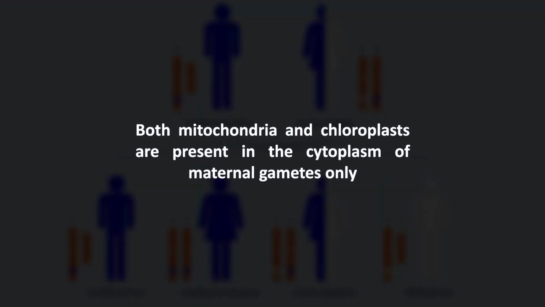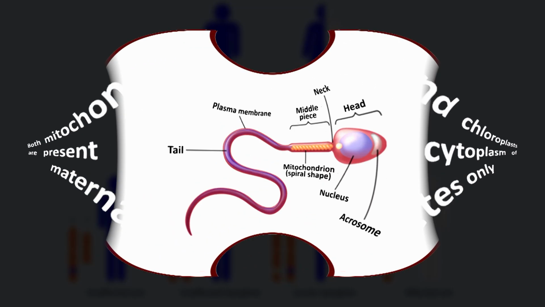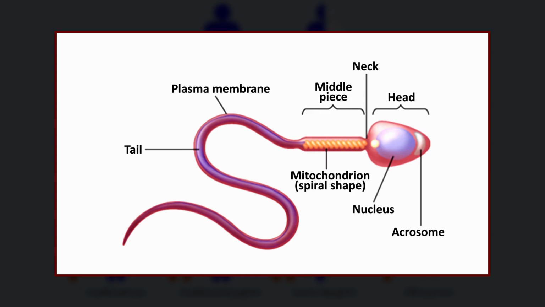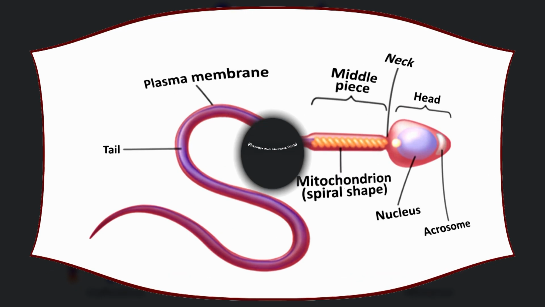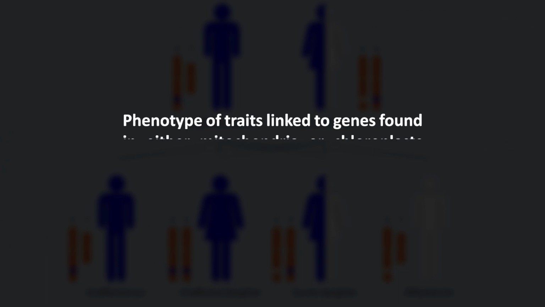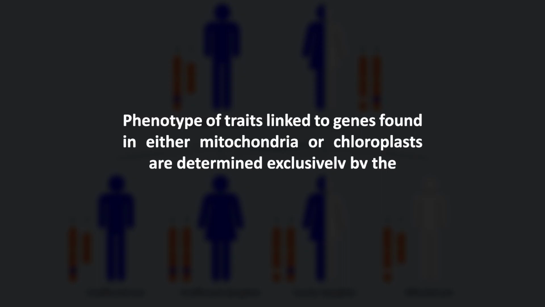Both mitochondria and chloroplasts are present in the cytoplasm of maternal gametes only. Paternal gametes, that is sperm, for example, do not have cytoplasmic mitochondria. Thus, the phenotype of traits linked to genes found in either mitochondria or chloroplasts is determined exclusively by the maternal parent, that is, the female or mother.